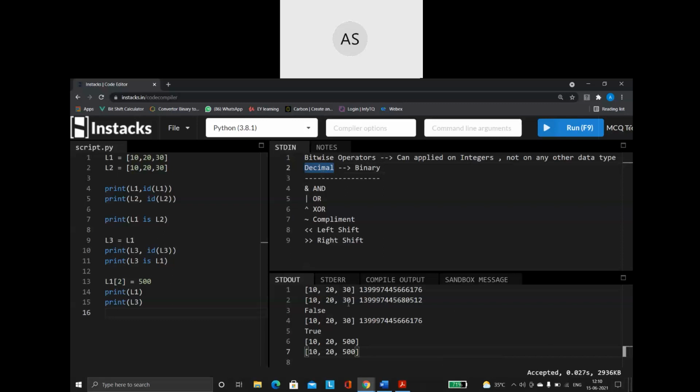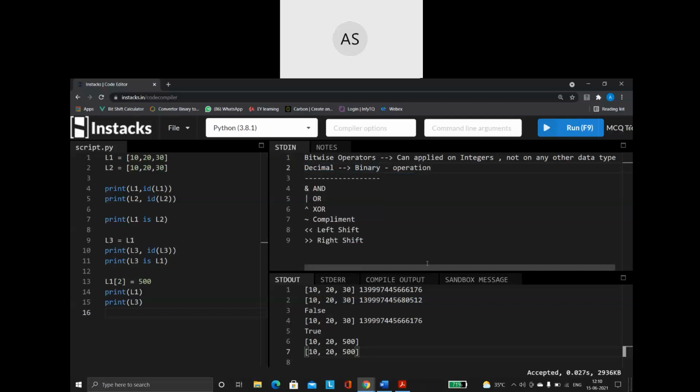So all those are decimal numbers. So before performing the operation, it will convert the decimal number into a binary number. Then it will perform the operation.